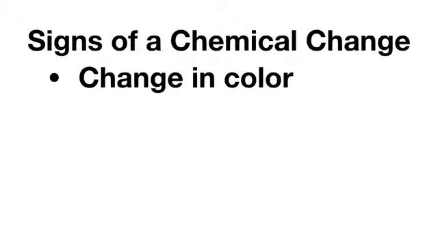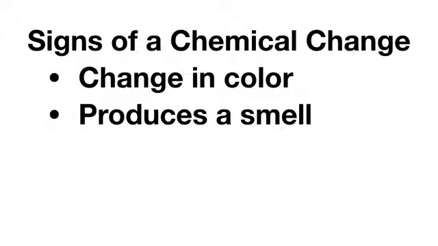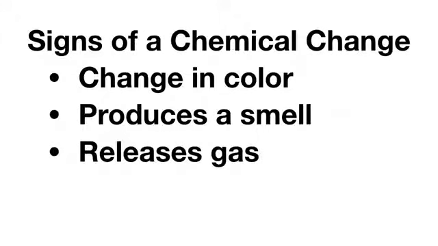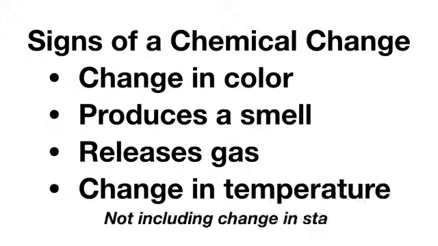Now there's some signs or clues we can look for to tell if a chemical change has taken place. First, you can look for a change in color, like we saw with the fireworks, when the dark powder turned into bright explosions. You can also look to see if the change produced a smell. Another clue is if it releases gas, like we saw happening during that baking soda and vinegar reaction. Finally, you can look for a change in temperature. And we're not talking about temperature that changes the state of matter. We're talking about if you do something and it releases a lot of heat, like an explosion.